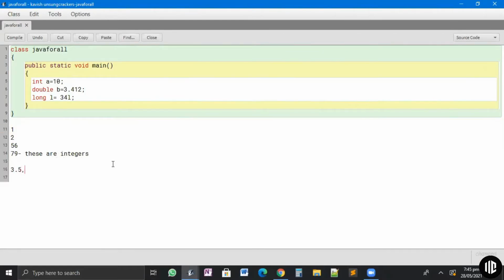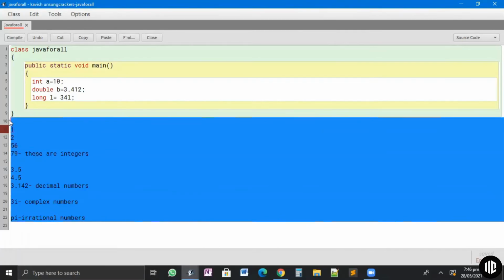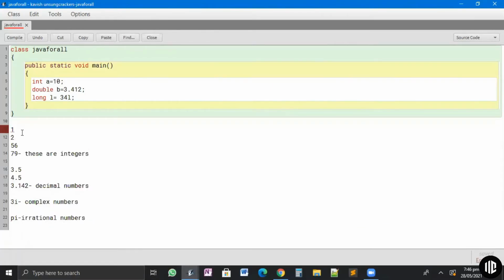And what is this called? It is a float value. No, in mathematics, decimal numbers. These are decimal numbers. So these are the main 2 categories of numbers that we have. Then we have something like 3 plus 3i, these are complex numbers in mathematics. Then we have pi, which is an irrational number. So like this, we have various categories of numbers. Now let's get to integers.